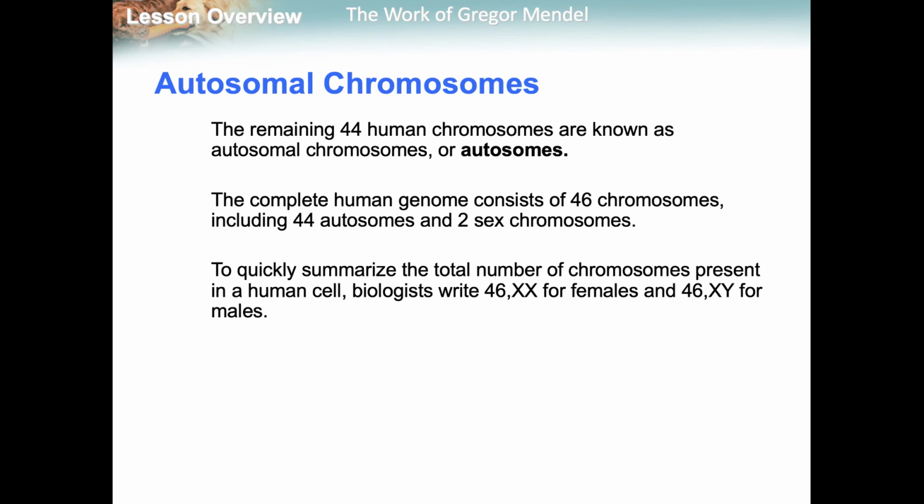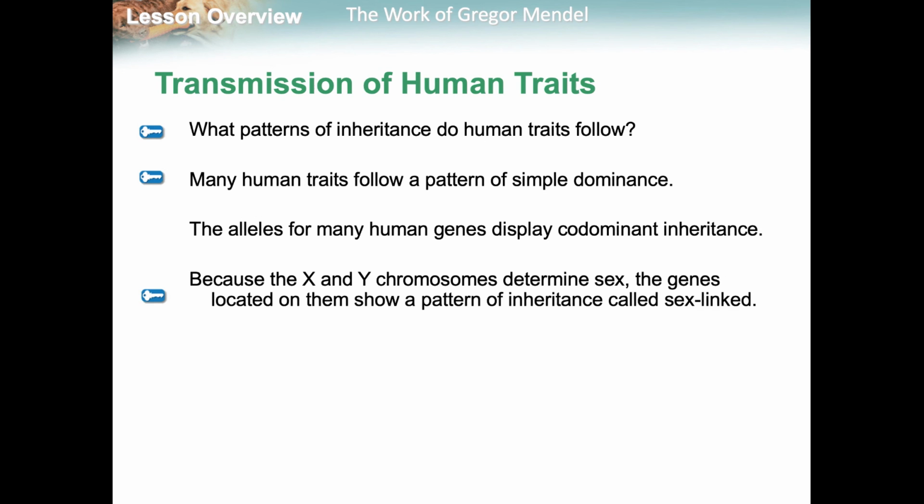Okay, so the X and Y chromosomes are obviously what determine sex. Those are sex chromosomes. The other 22 pairs of chromosomes, 44 human chromosomes, are known as autosomes. Those are what determine everything else.